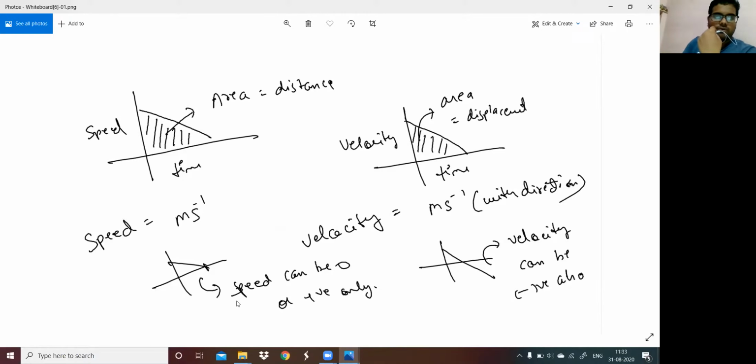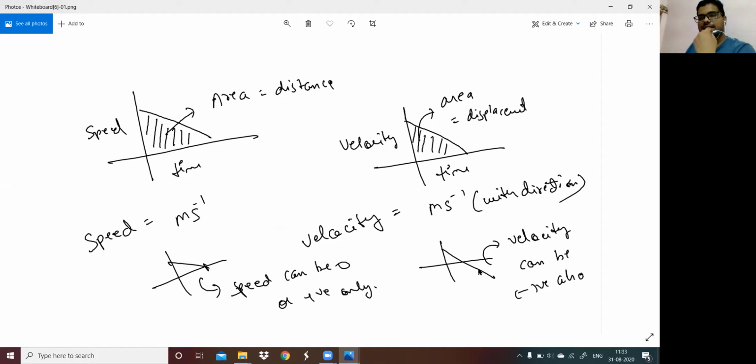Now someone will say, why can't speed be negative? Speed can be zero, but it cannot be negative, because it doesn't have any direction. Once we don't have any direction, we don't have any convention symbols of positive and negative in a graph or anywhere. That is the only reason why a speed time graph can only be taken in a positive manner, whereas a velocity time graph, as you can see here, we can even take in the negative axis. And that only shows the negative velocity.